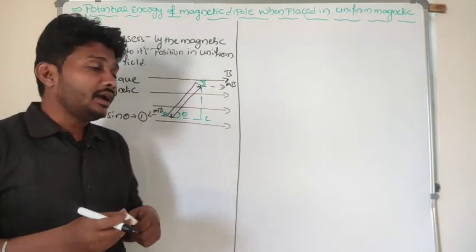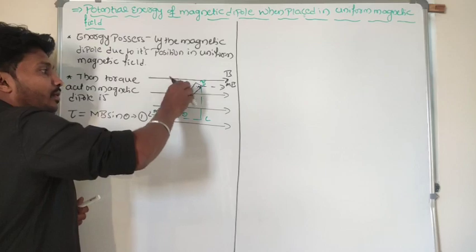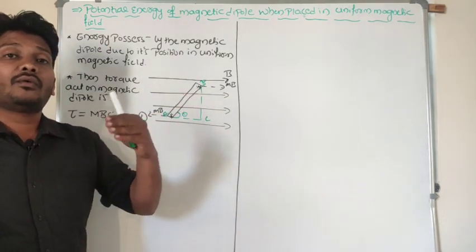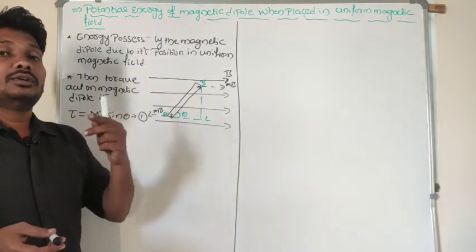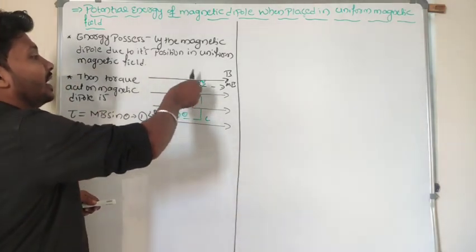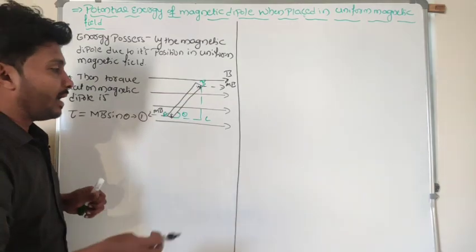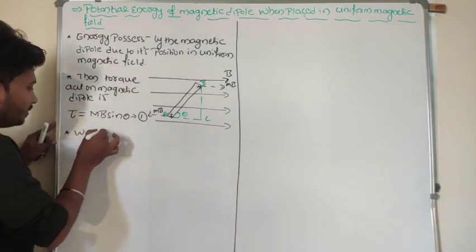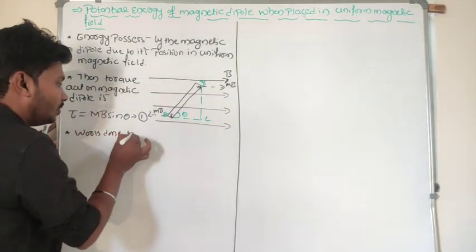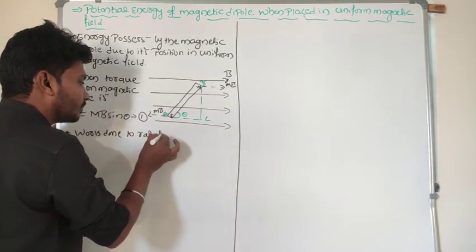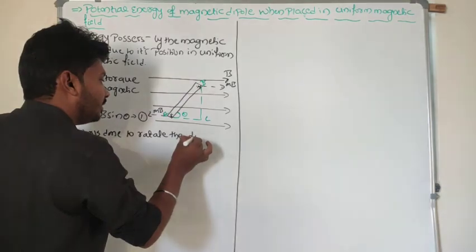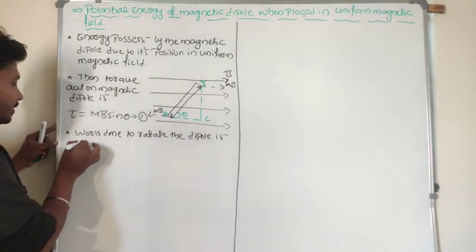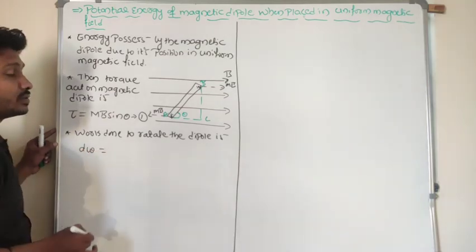Next, I want to rotate this dipole through a certain angle. In order to rotate the dipole, I need to calculate the work done. So I want to determine the work done to rotate the dipole in a uniform magnetic field. Work is equal to force into displacement.